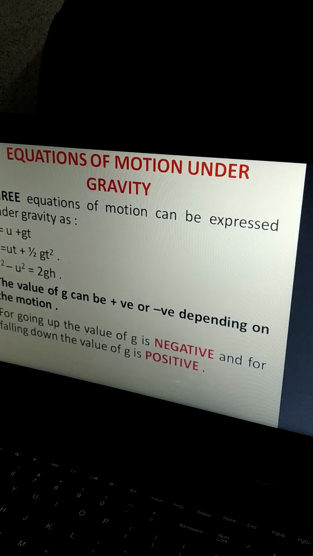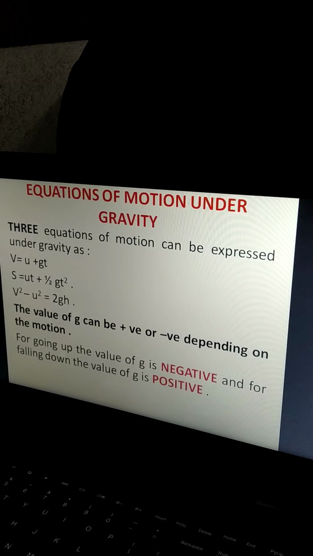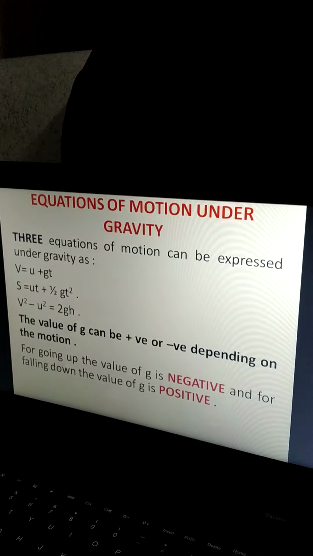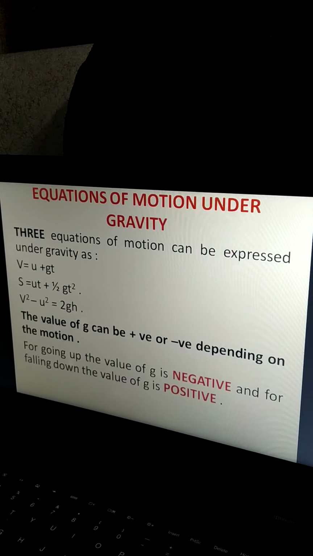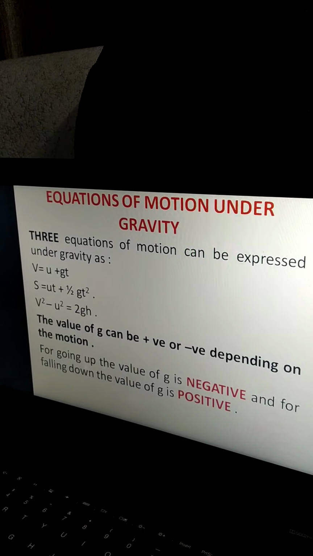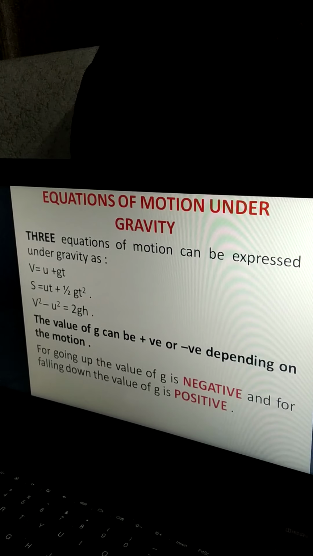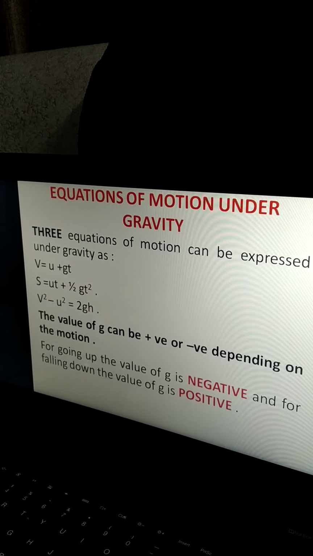So, the new equations will be, look at my presentation. V equals U plus GT. S equals UT plus half GT square. V square minus U square equals 2GH.